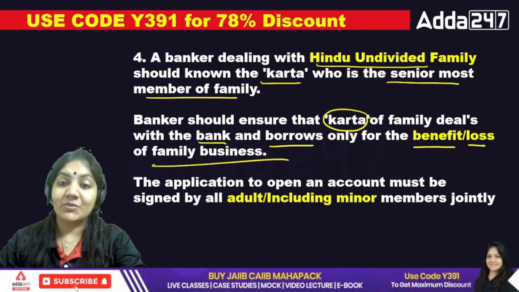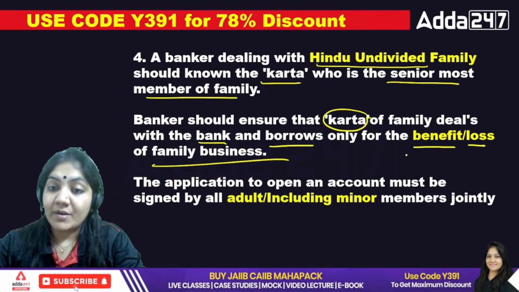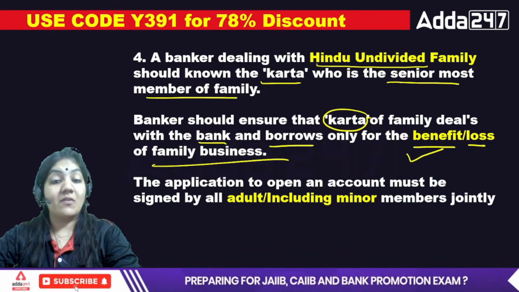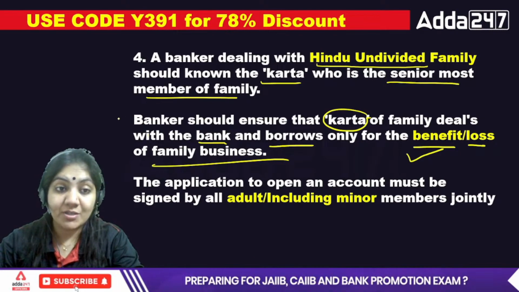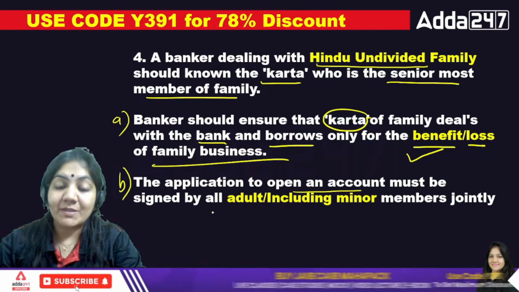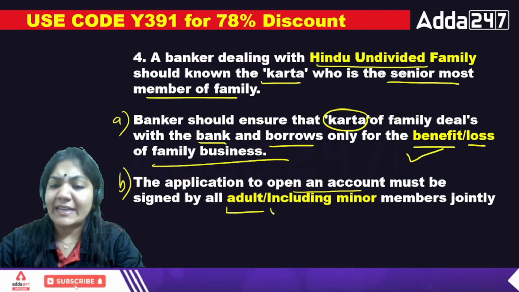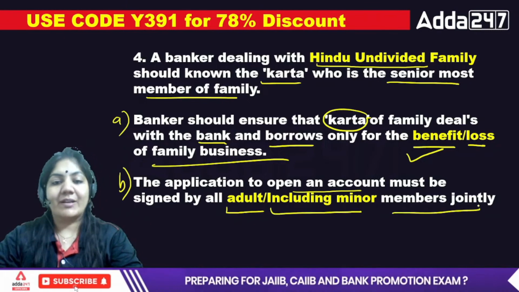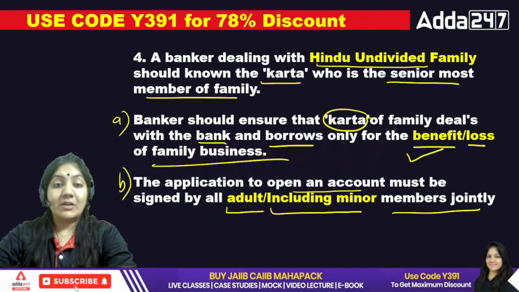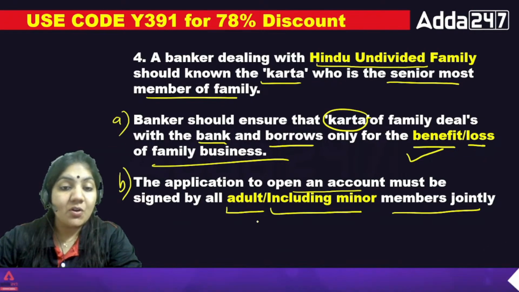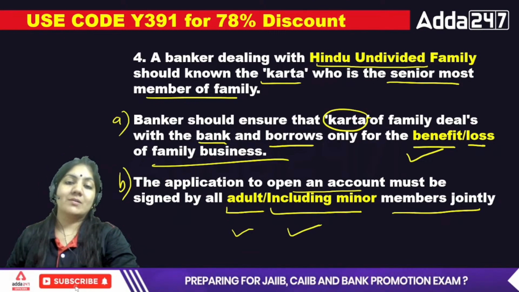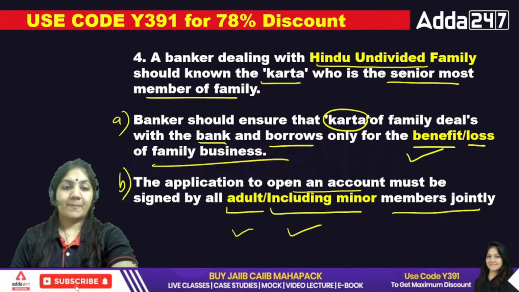So in that case, you know that the Karta can take money only for the benefit of the family business. And the second question is, the application to open an account must be signed by all adults, including minor members, jointly. So tell me, if they want to open the account of the Hindu undivided family, is the signature of all adult members required or is including minors also required? Tell me the exact answer of B.